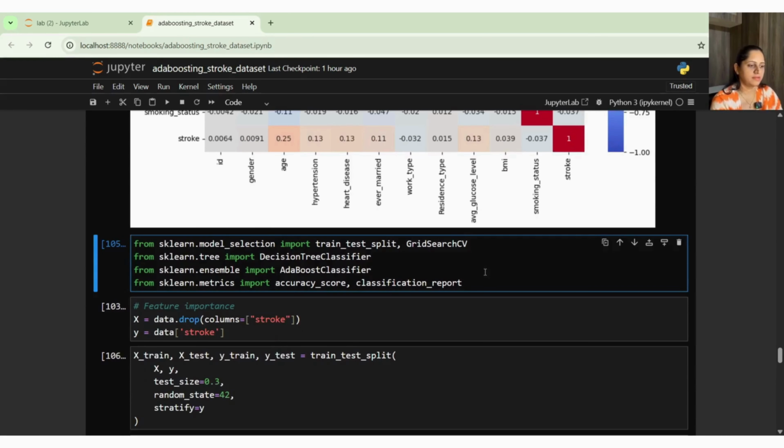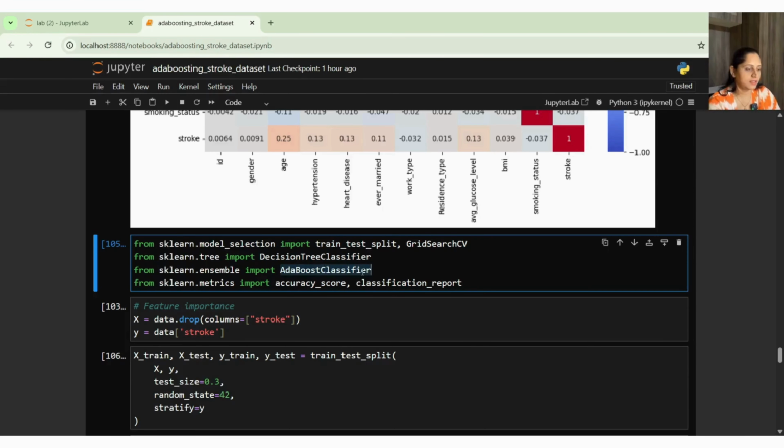And what is the next step, guys? We have to import our sklearn libraries. Here I am using the hyperparameter just to show you the accuracy, and I have taken the accuracy without hyperparameter. So we will explore that part. I have taken train_test_split and GridSearchCV, right? That's the most common hyperparameter tuning method. This is my base model, or the base algorithm which I have used, DecisionTreeClassifier, and it's available in tree. And in ensemble, we have AdaBoostClassifier.